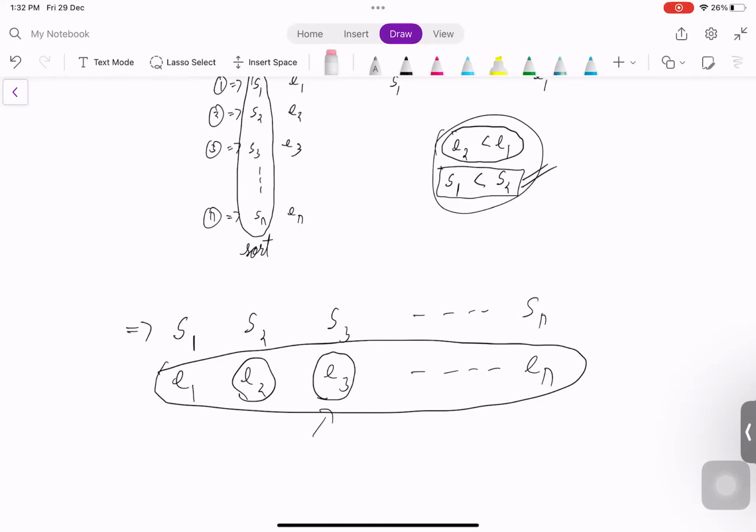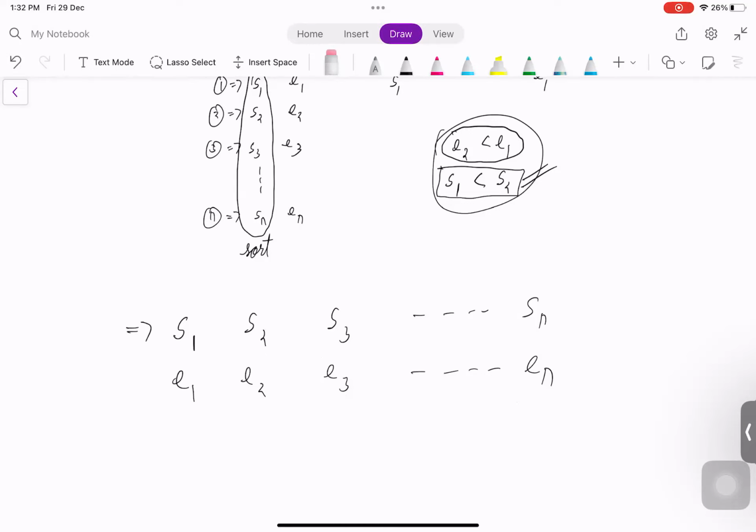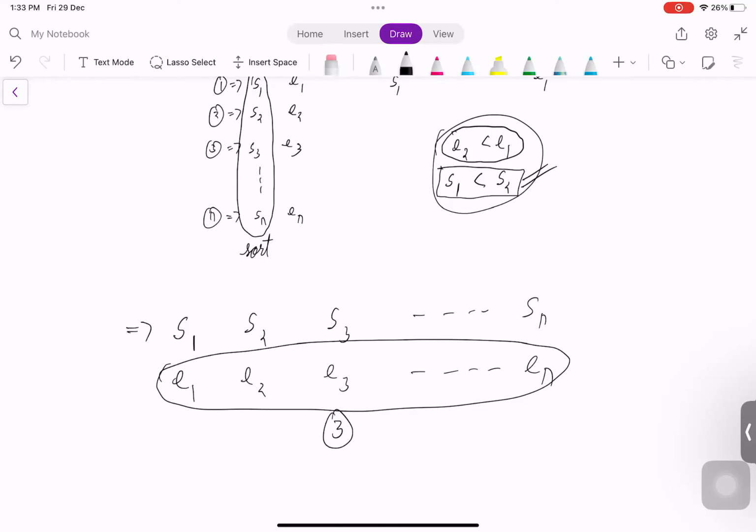So we just need to find out, now it has come down to finding inversions in this array. Basically, for a fixed point, let's say this is 3, we should find out how many endpoints before it have a value greater than the current one.